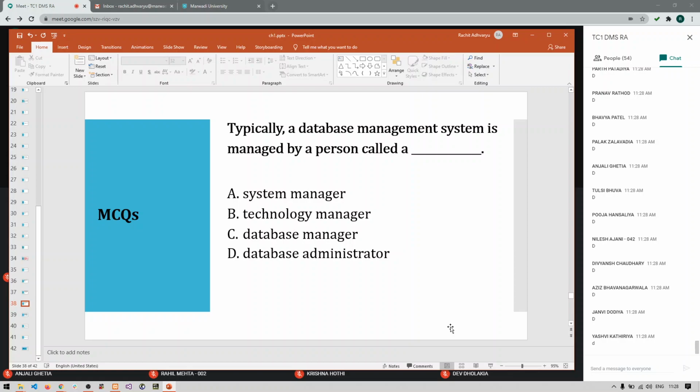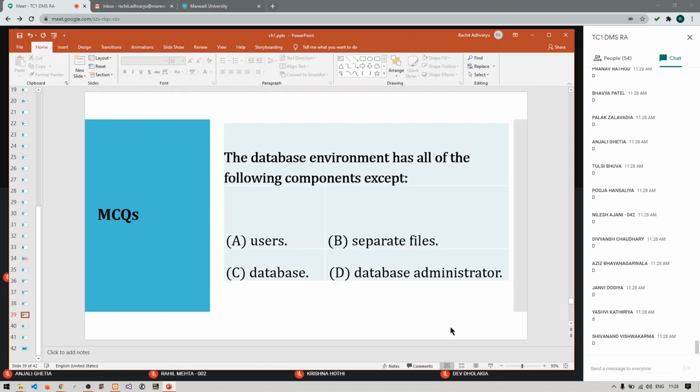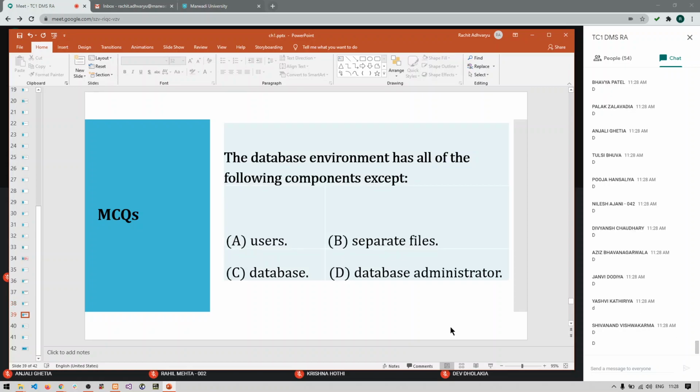Next question. The database environment has all of these following components except which component? Which component is not part of the database environment or database architecture?